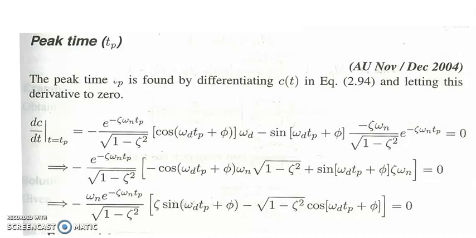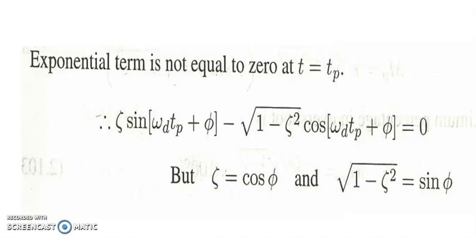So dC by dt at t is equal to Tp, which is equal to e raised to power minus zeta omega n Tp by square root of 1 minus zeta square, cos of omega d Tp plus phi into omega d, minus sine of omega d Tp plus phi, minus zeta omega n by square root of 1 minus zeta square, e raised to power minus zeta omega n Tp. If you really solve this, you are going to get zeta omega n.